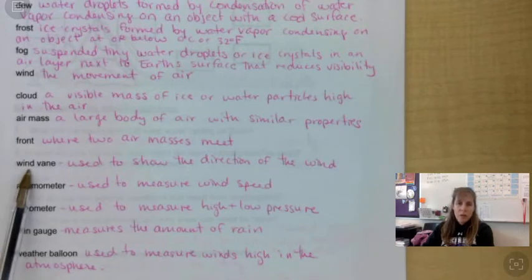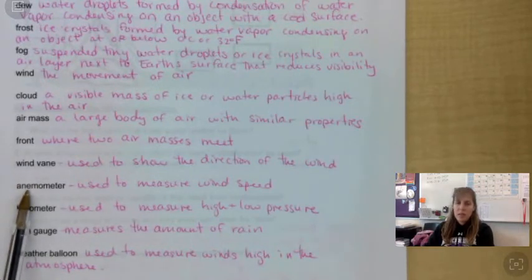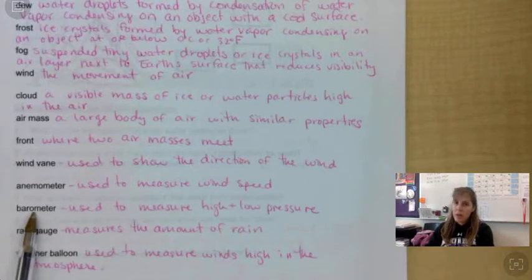Wind vane is used to show the direction of the wind. This is like with the chicken in the north, south, east, west. Anemometer is used to measure wind speed, kind of like a pinwheel. Barometer is used to measure high and low pressure. Remember, if you get high pressure, you have clear, dry weather. If you have low pressure, you have lousy weather.